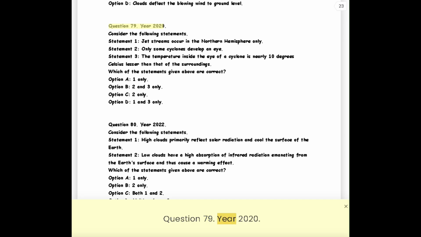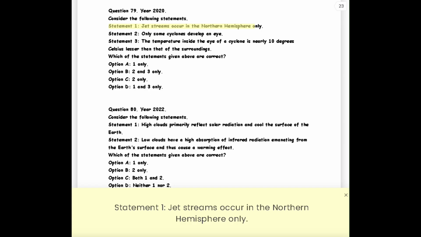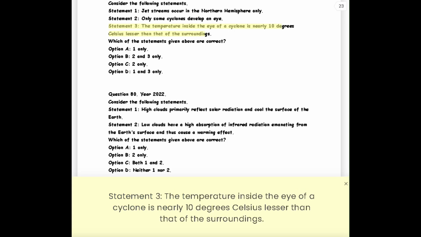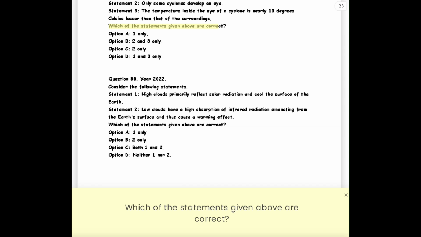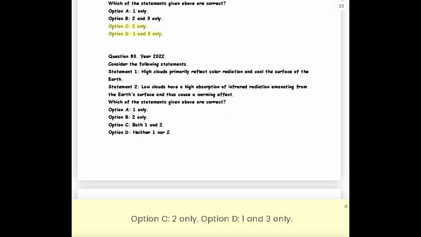Question 79. Year 2020. Consider the following statements. Statement 1. Jet streams occur in the northern hemisphere only. Statement 2. Only some cyclones develop an eye. Statement 3. The temperature inside the eye of a cyclone is nearly 10 degrees Celsius lesser than that of the surroundings. Which of the statements given above are correct? Option A, 1 only. Option B, 2 and 3 only. Option C, 2 only. Option D, 1 and 3 only.